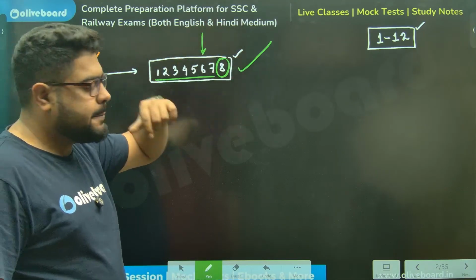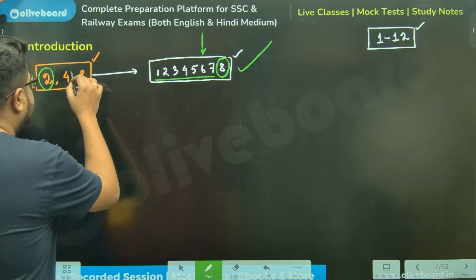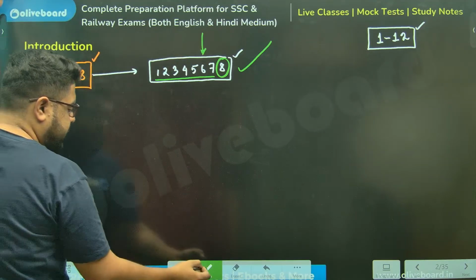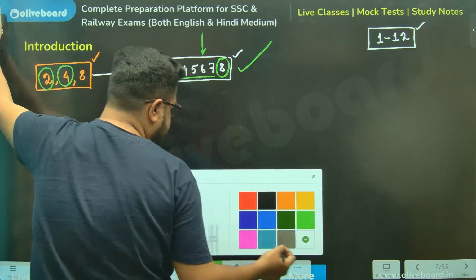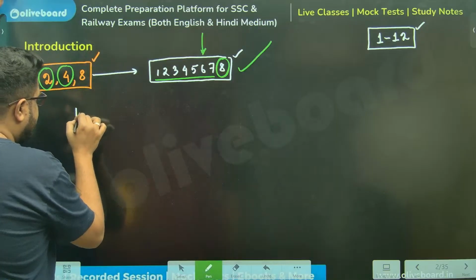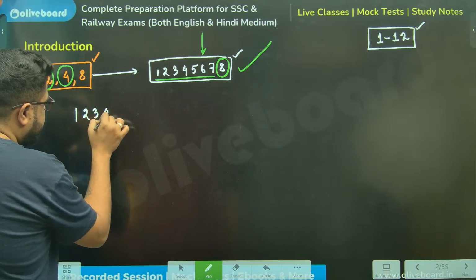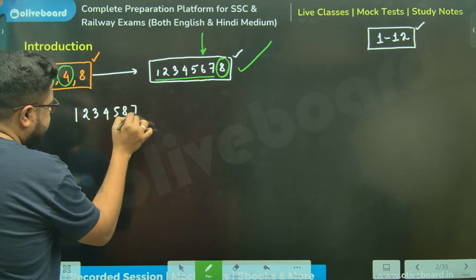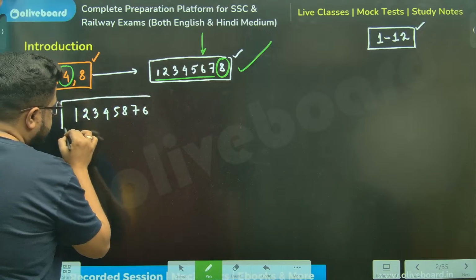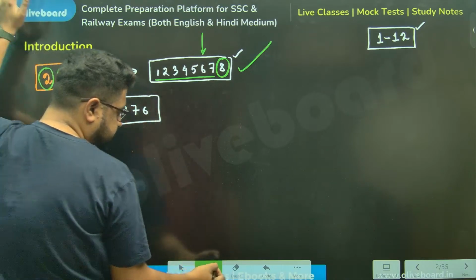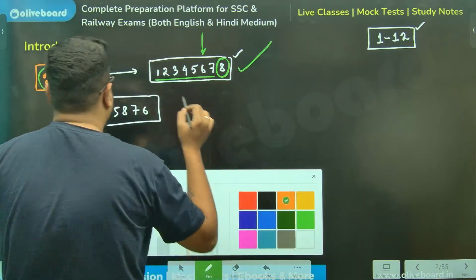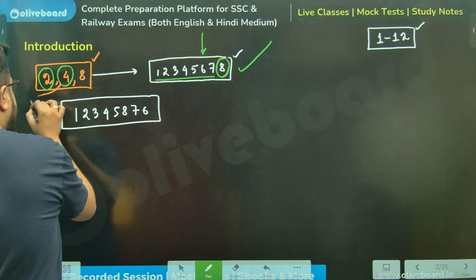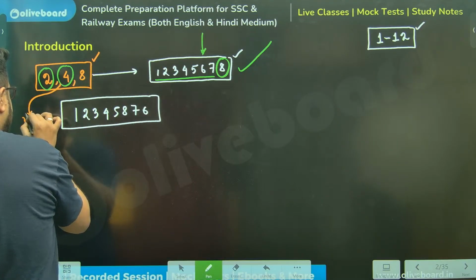Now come to 4. Suppose I write a number like 12345876. Please understand this, don't mug up. 4 stands for 2 square.